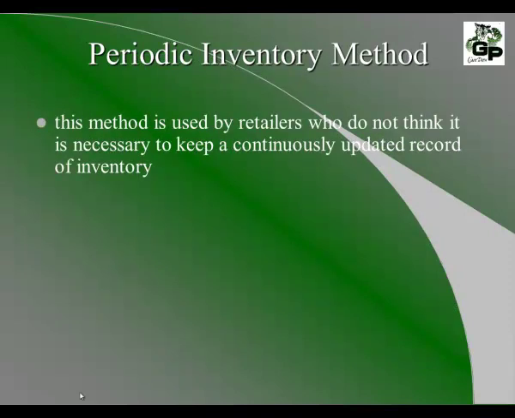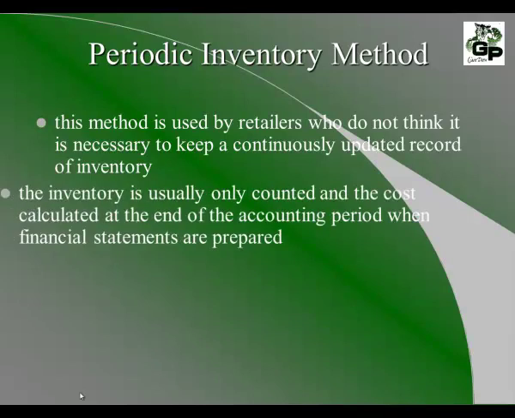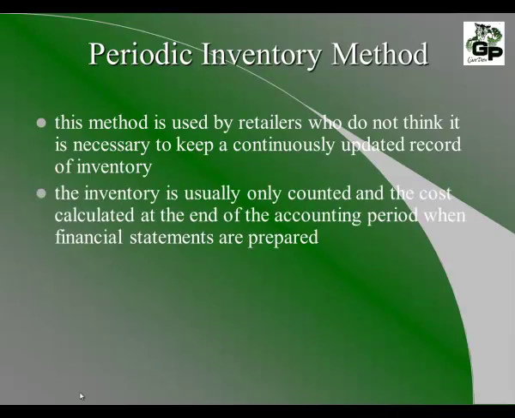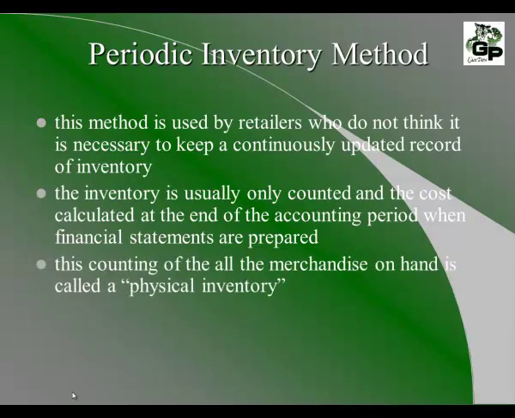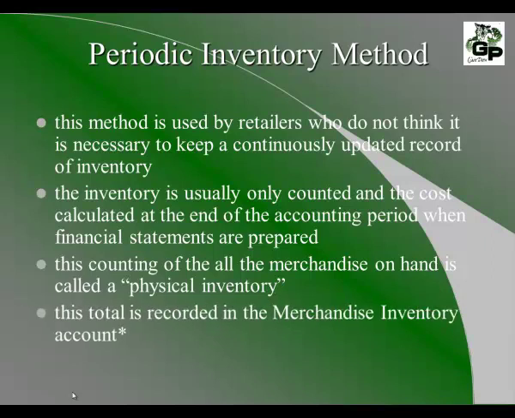The periodic inventory method is a different method used by retailers who do not think it's necessary to be continuously updated with their inventory. It's usually only counted once in a while, and the cost calculated at the end of the accounting period when financial statements are prepared. The counting of all the merchandise on hand is called a physical inventory. This total is recorded in the merchandise inventory account.